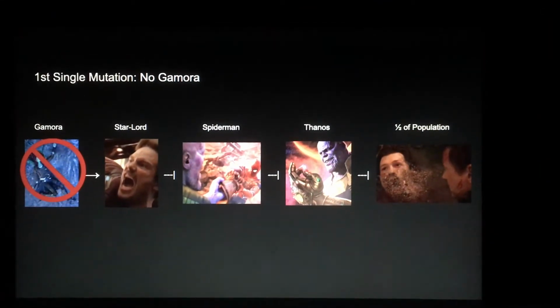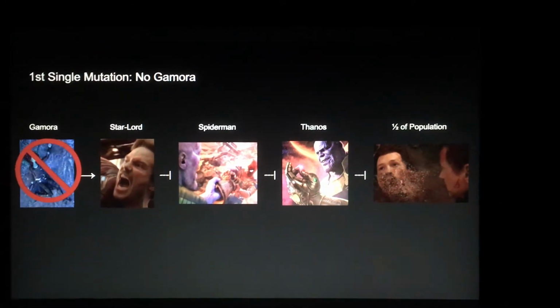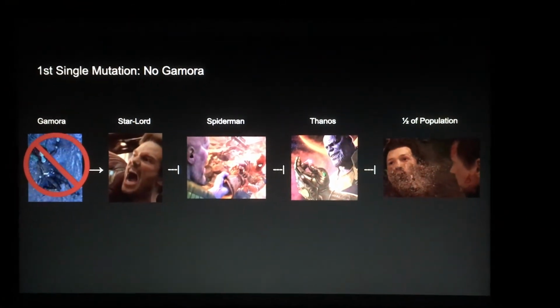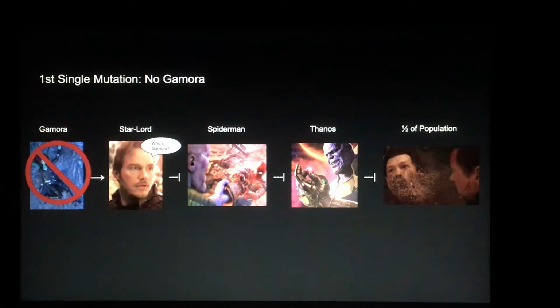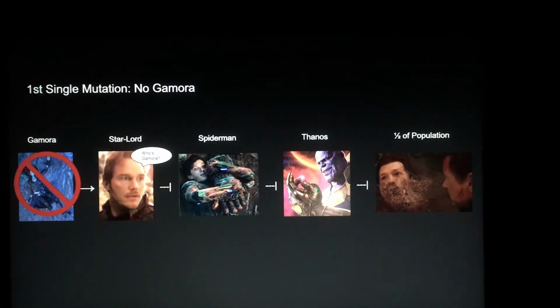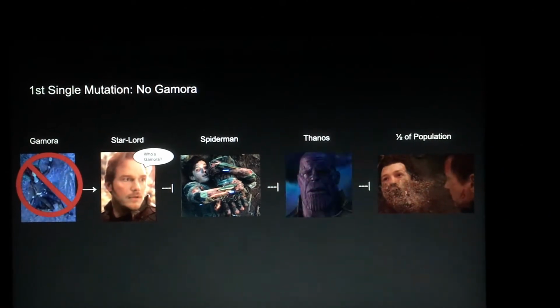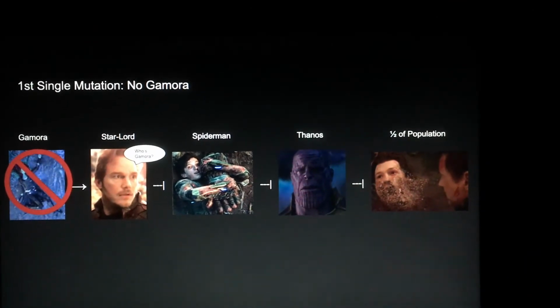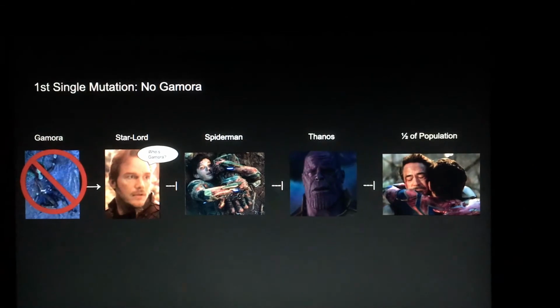In my first example of a single mutation, Gamora is not transcribed. If Gamora is not transcribed, she cannot activate Star-Lord, and Star-Lord cannot repress Spider-Man. If Spider-Man is transcribed, then he can repress Thanos, and half of the population will be transcribed, and everyone will live.